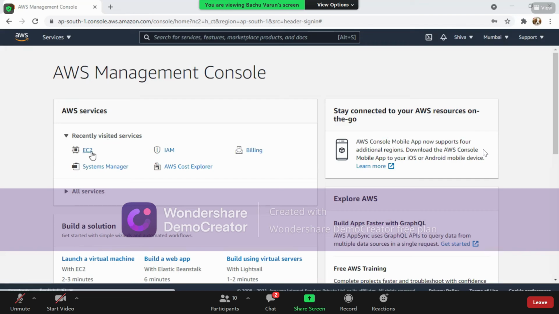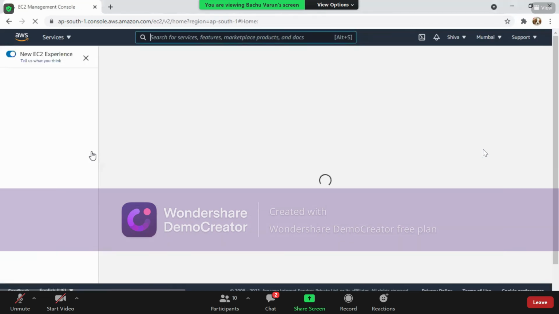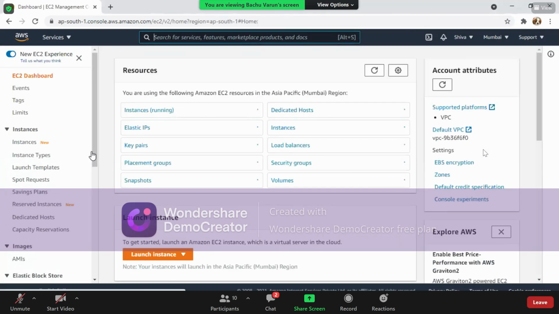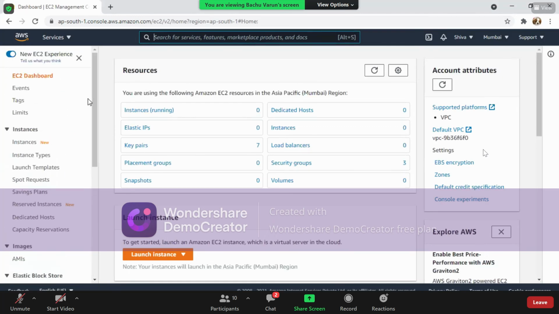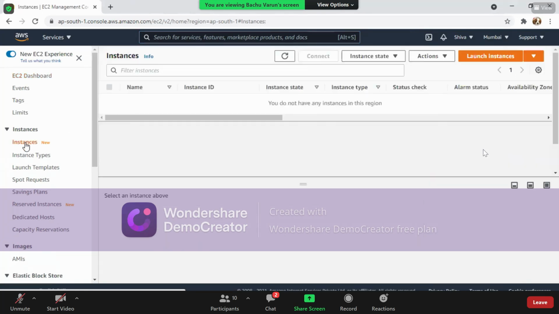In yesterday's session, I told you that I would show you this auto scaling option with the help of a Windows machine. So let us see it now. Right now you can see there are no instances running here. Let us go to instances, and we are good at creating a Windows instance, so let us create one. If you have any doubt, please drop a message in the chat box.